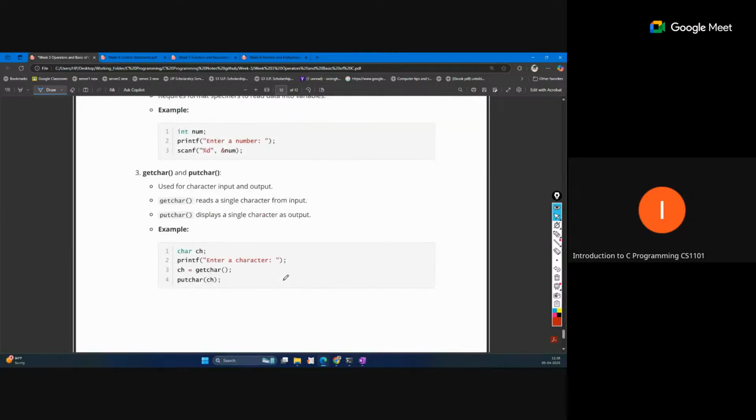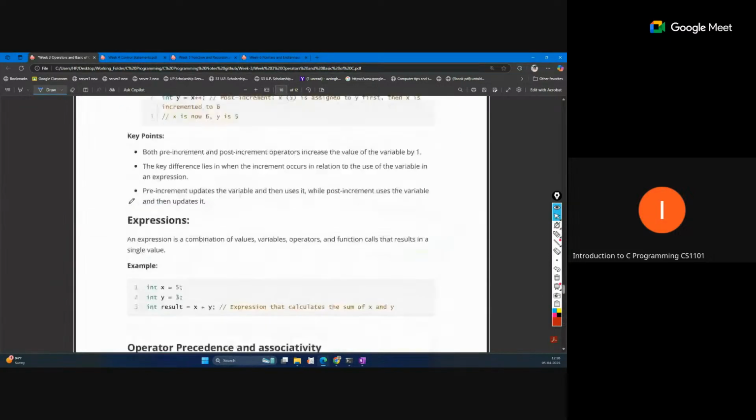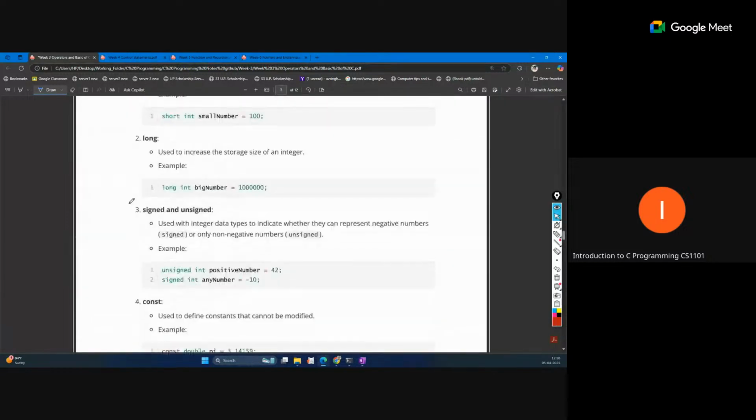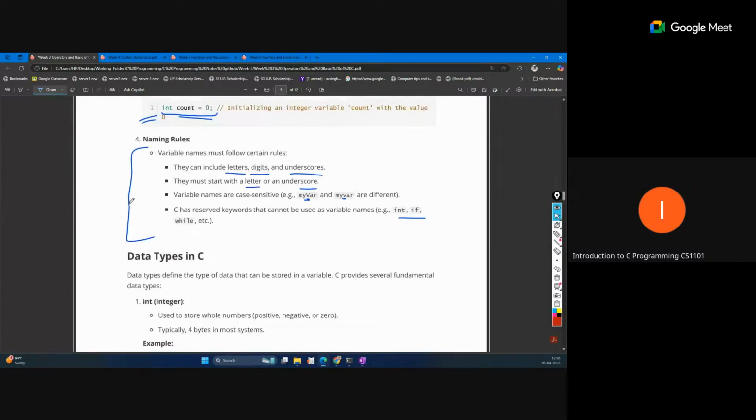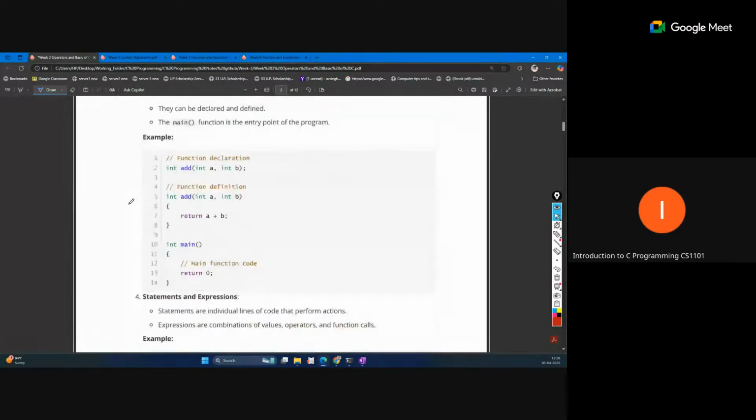The getchar and putchar functions read or print a single character. Another way of input is a file. As you have seen in Week-10, we can also read the input from a file directly and write output to a file. So that is another way of reading input and writing output. That is the part of Week-3, so this is all the Week-3 content, the basics of everything. Now let's move to the Week-4 content.